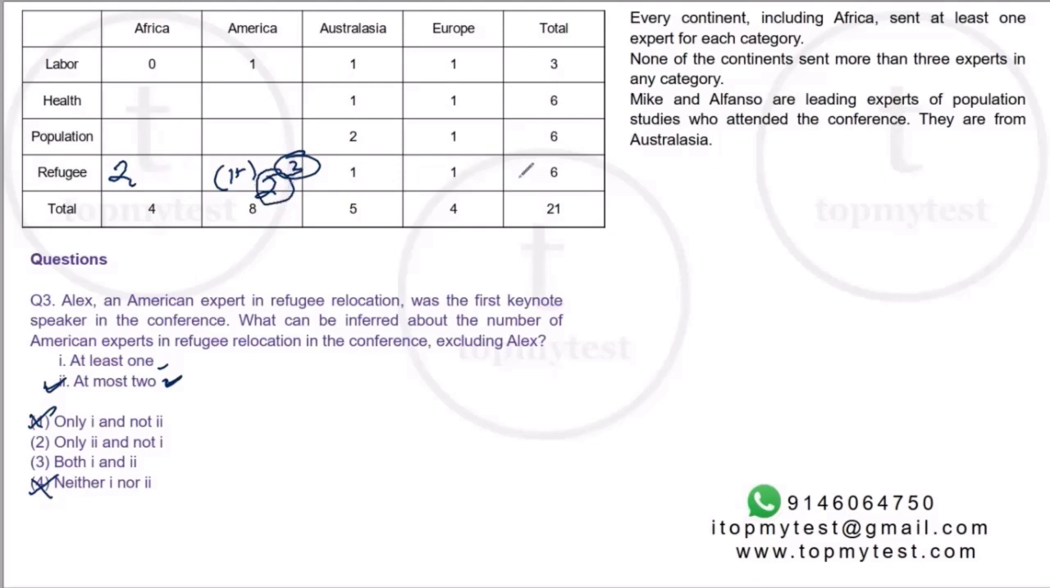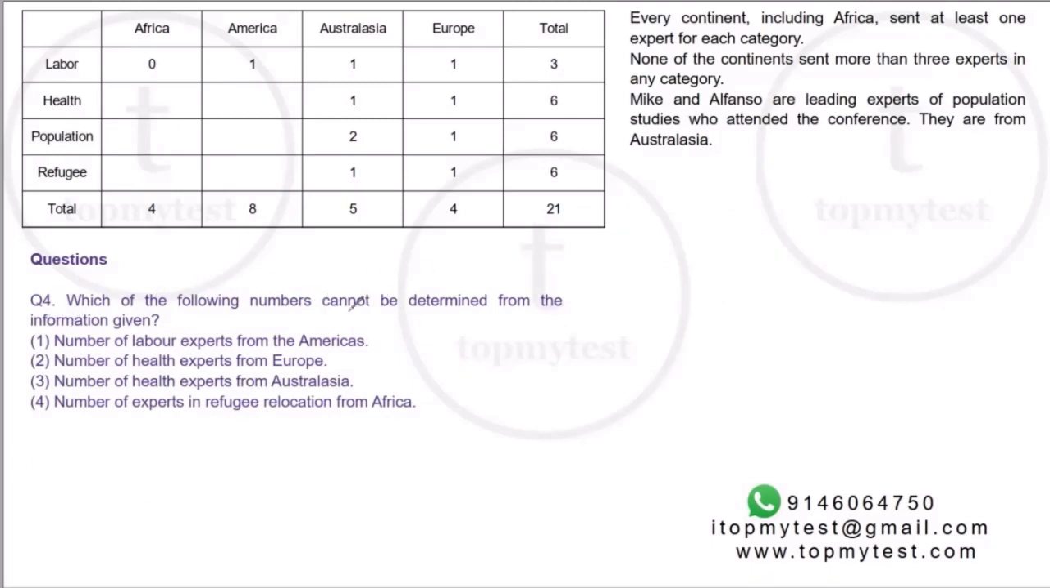You can have 2, 2, 1, 1, making it 6. Or you can have 1, 3, 1, 1, making it 6. Right? So one of them is Alex. So the remaining person can be either 1 here or 2 people here. So at most 2, at least 1. Both the statements are definitely true. Option 3 is your correct choice.